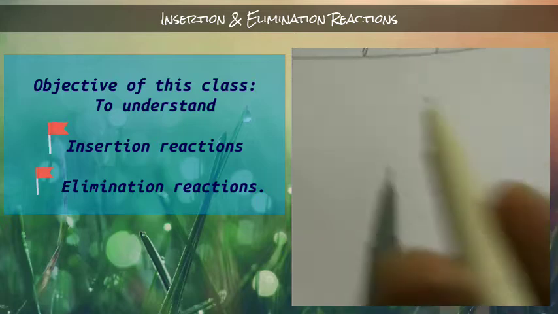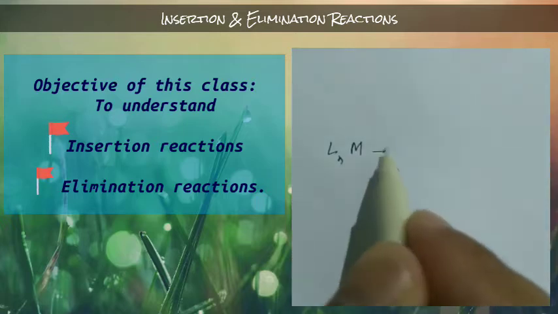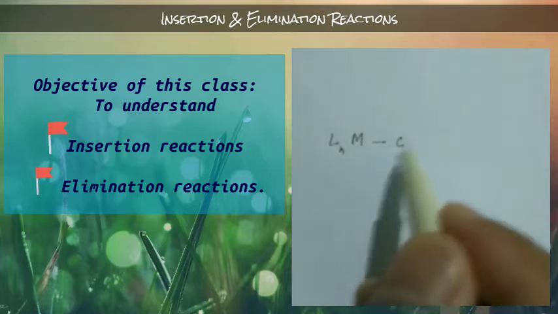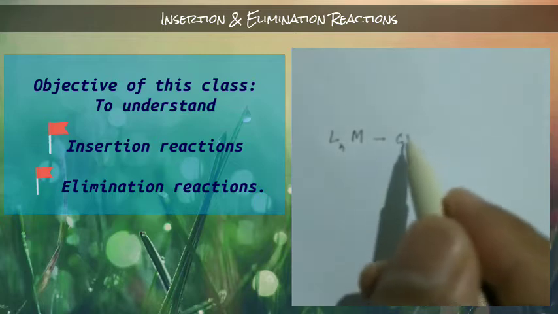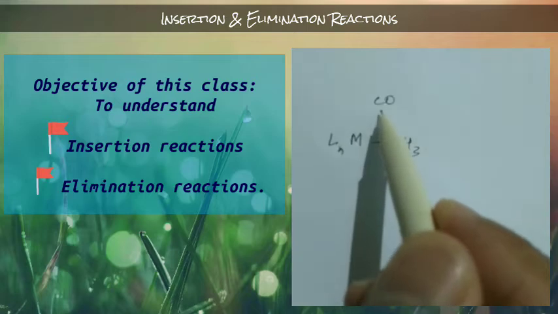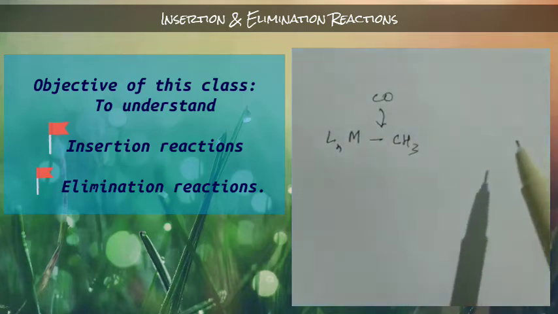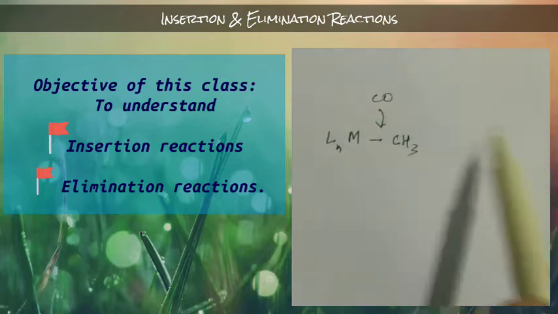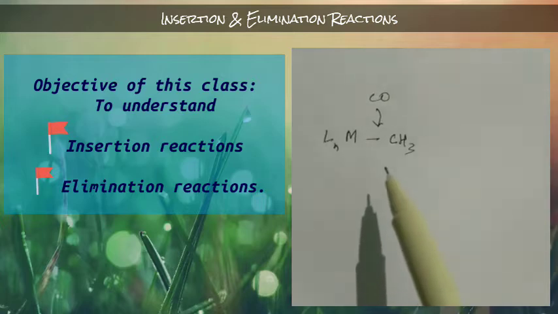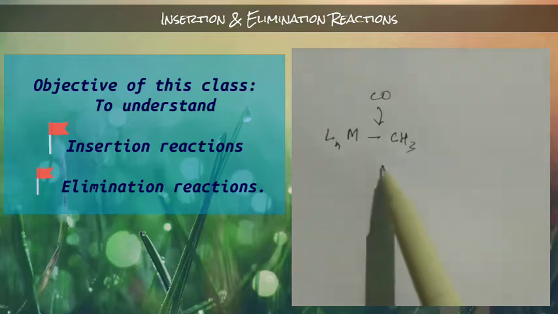Suppose here we have some organometallic compound, and this metal has a bond to a carbon, that means a ligand which has carbon, let's suppose CH3. Sometimes carbon monoxide can insert in between this bond and form a new product. This type of reaction is observed in many catalytic cycles, mainly the insertion of carbon monoxide into the metal carbon bond.